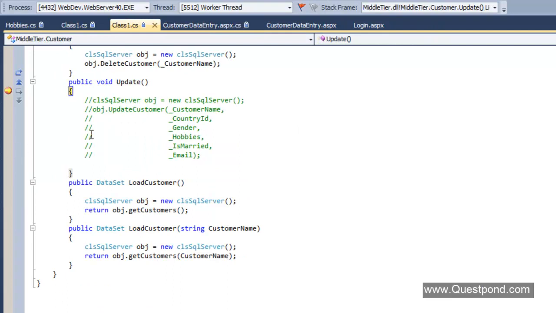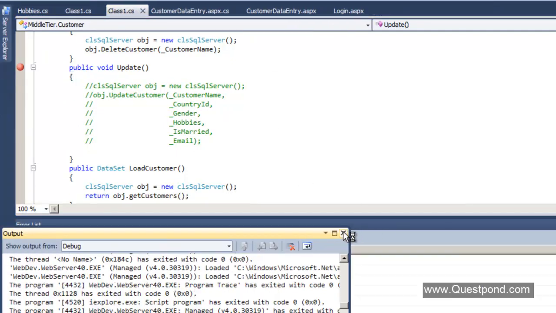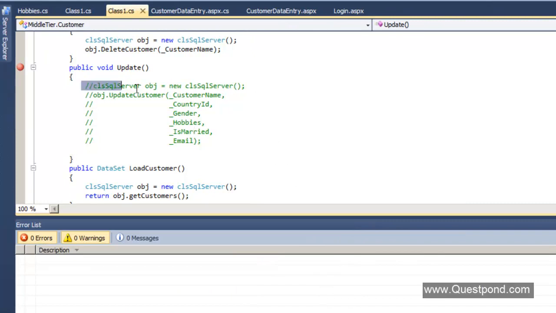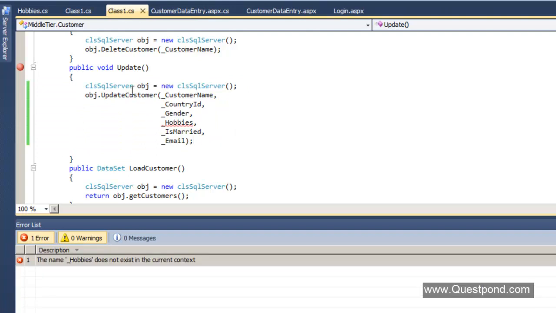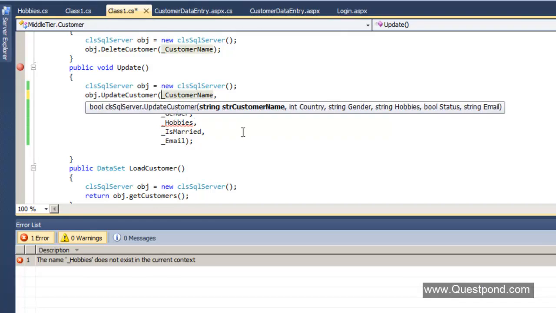Oops. If you remember, we had commented the update code. Okay, so what we'll do is let's uncomment it. So let us uncomment this code. Okay. And second, this update customer, the hobbies is now a part of the hobbies class, right? It is no more a part of the customer class. So if you see the update customer function here, it has hobbies, but let's not pass hobbies over here.